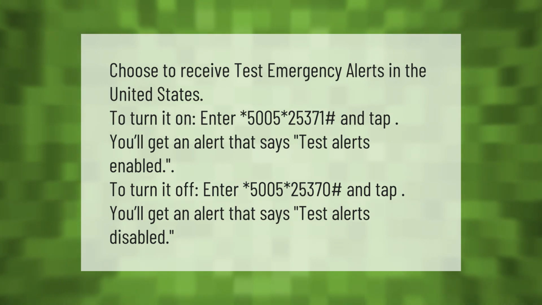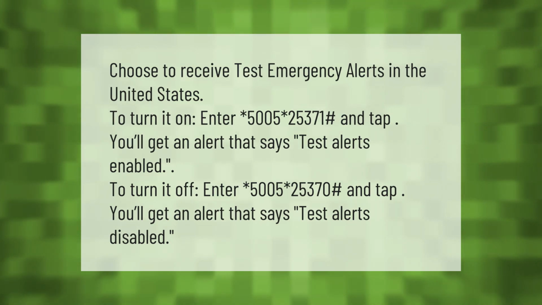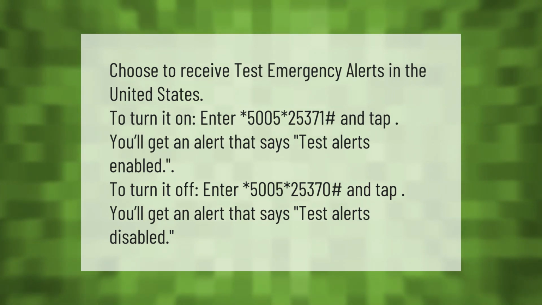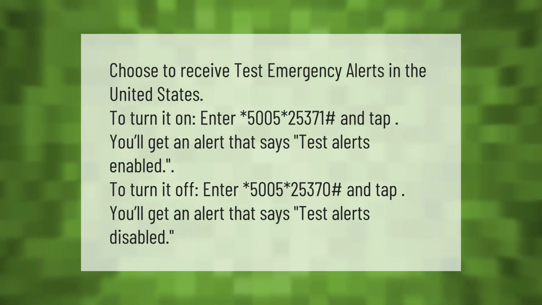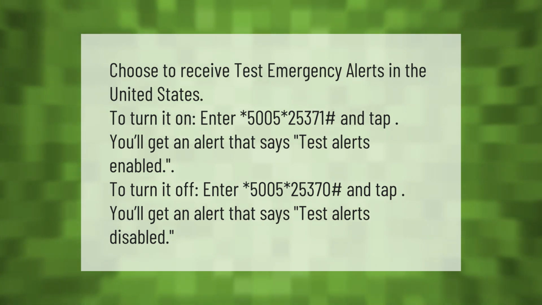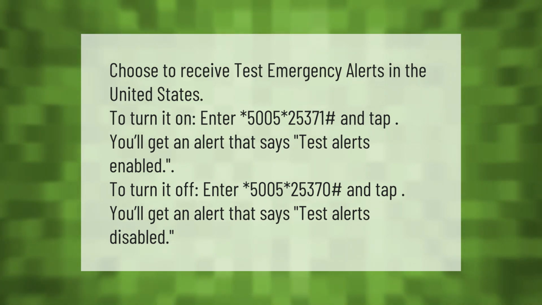Choose to receive test emergency alerts in the United States. To turn it on, enter *5005*25371# and tap. You'll get an alert that says, Test Alerts Enabled.